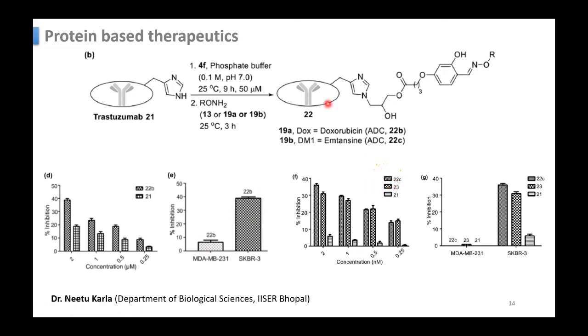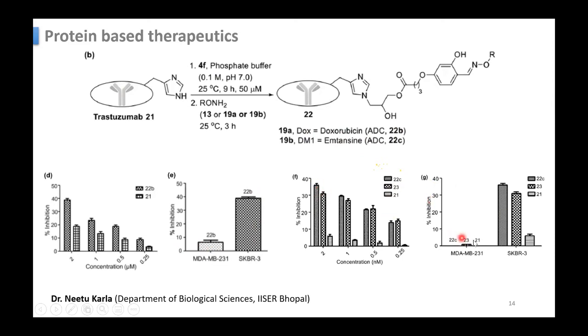So you can see that these trastuzumab emtansine conjugates, the antibody drug conjugates, show better results than the currently available medicine. The currently available medicine, Kadcyla, shows inhibition in this range, and this is higher.